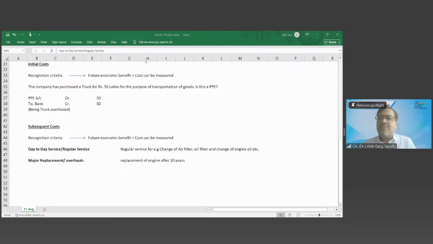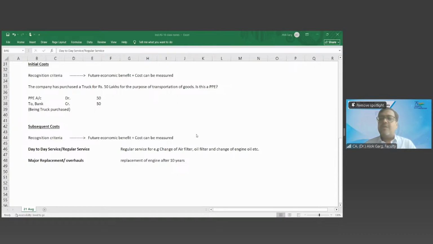If you will not service your car, will you be able to run the car? No. If you will not service your machinery, will you be able to get the production from your machinery for a longer period of time? No, sir. Even your body also needs servicing. If you will not rest at night, will you be able to perform in the morning? No, sir. You will feel sleepy, you will feel lazy, your body will be lethargic.